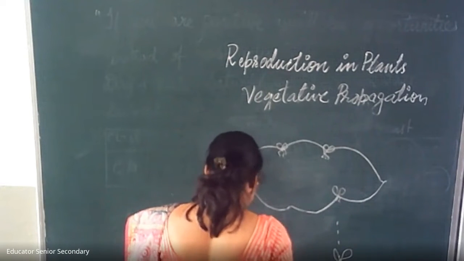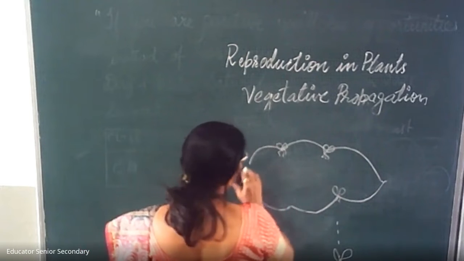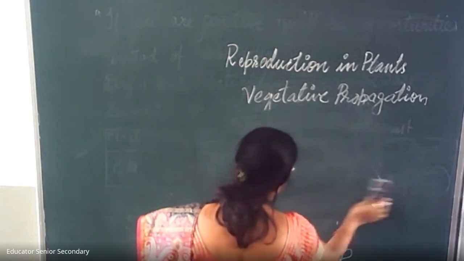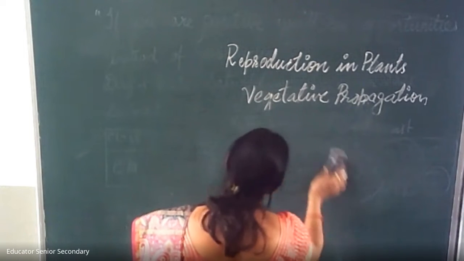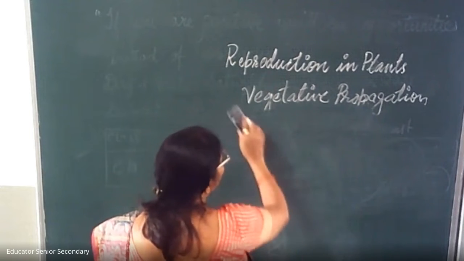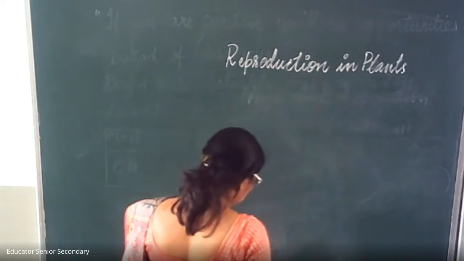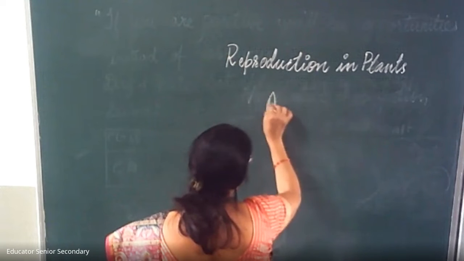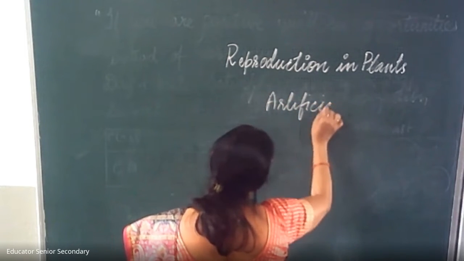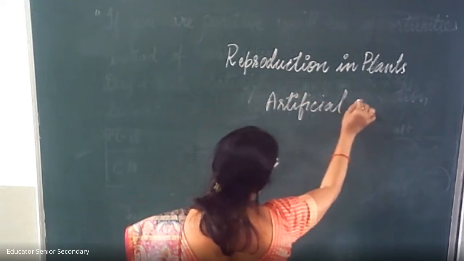Now we are going to discuss artificial vegetative reproduction. Artificial methods, children: now we know that plants can grow from the vegetative part, so we are also growing them artificially. So we are going to discuss artificial methods. First method is grafting.